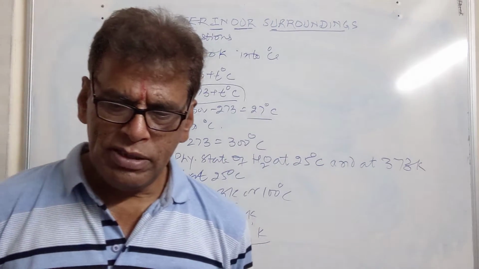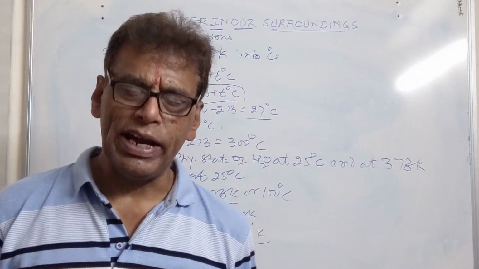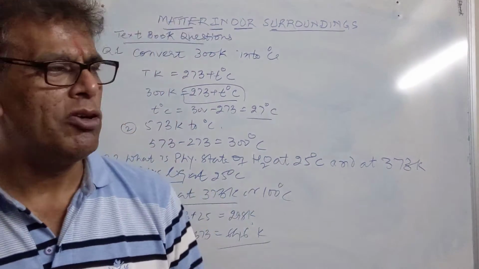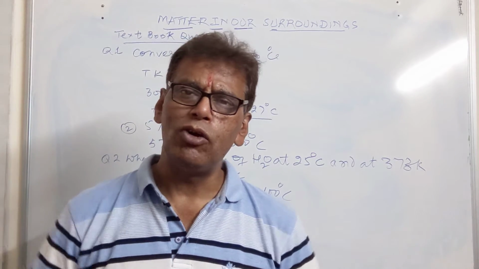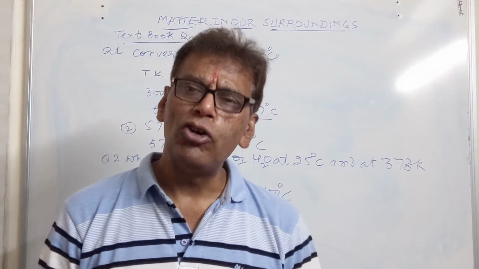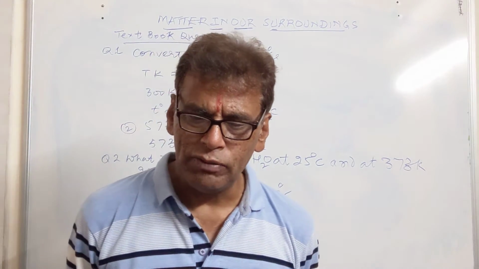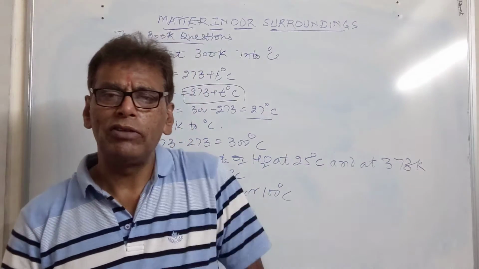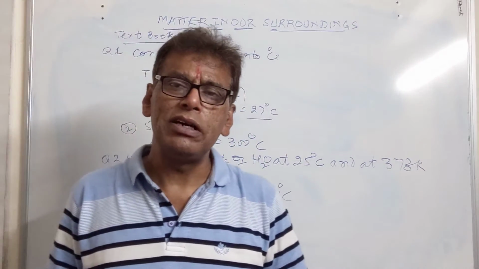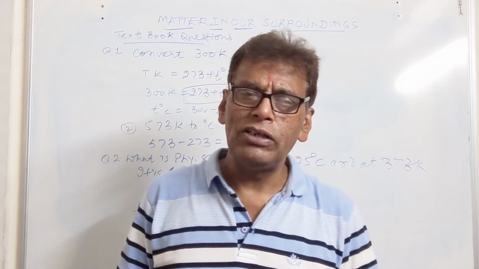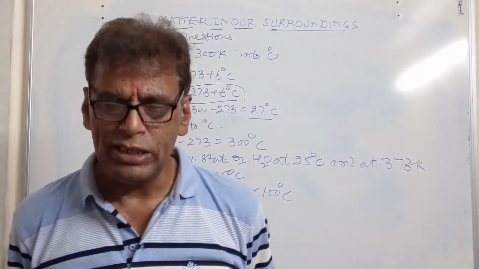Then mention the factors affecting evaporation. What are the factors which affect evaporation of the liquid? Number one is the surface area of the liquid. If surface area is more, then molecules will find more exposure, and more molecules will change into vapor from the surface of the liquid. Second is temperature of the liquid. If temperature of the liquid is high, we will observe more evaporation, because kinetic energy of the surface molecules will increase more easily and they will escape as vapor.